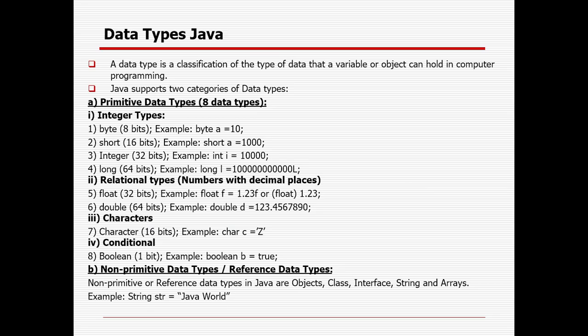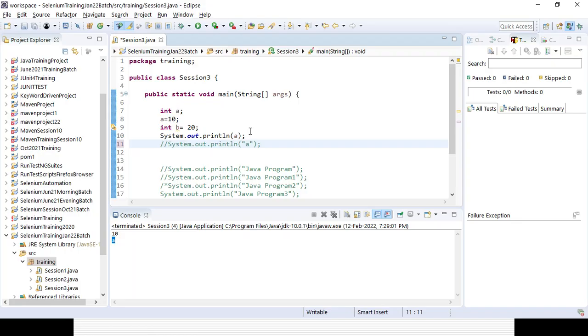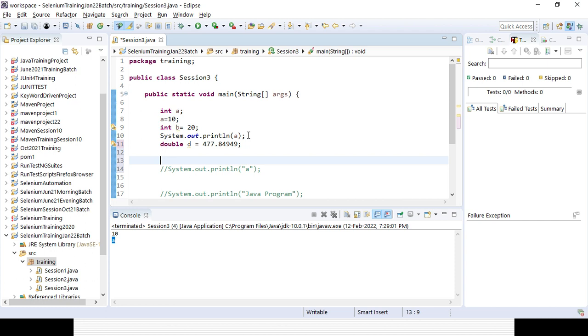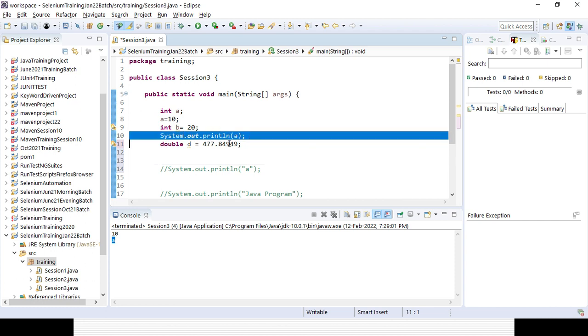Suppose I want to declare a variable of type double, which is the floating part. Double d equal to some value. Now if you want to print the value of d, it will be printed out.